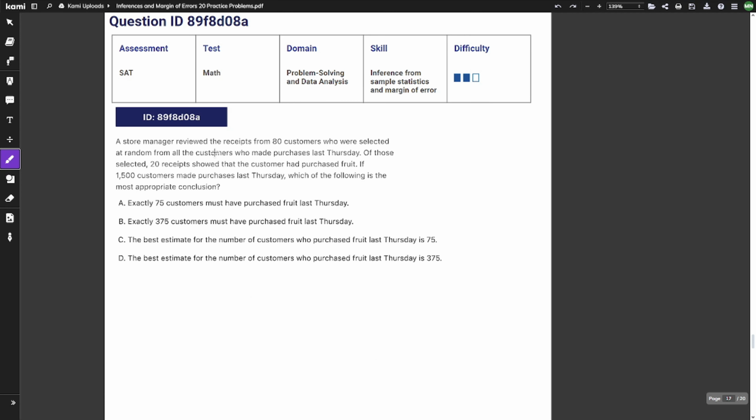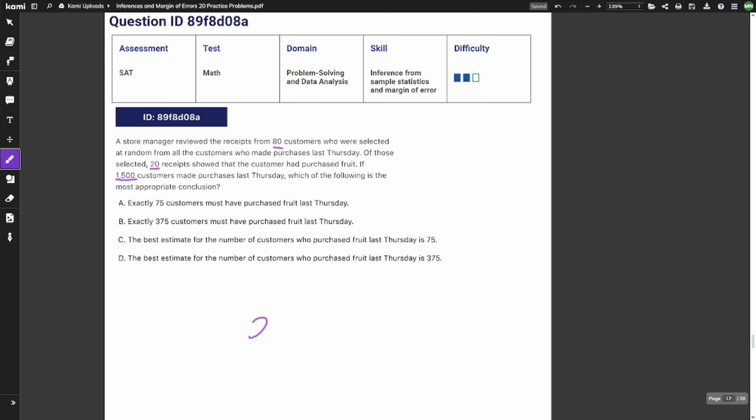Question number 17. A store manager reviewed the receipts from 80 customers who were selected at random from all the customers who made purchases last Thursday. Of those selected, 20 receipts showed that the customer had purchased fruit. If 1,500 customers made purchases last Thursday, which of the following is the most appropriate conclusion?